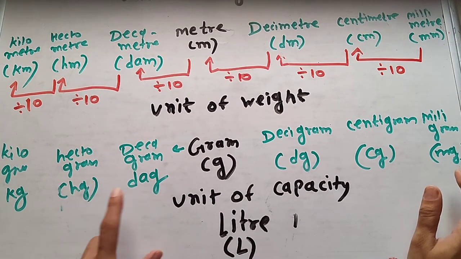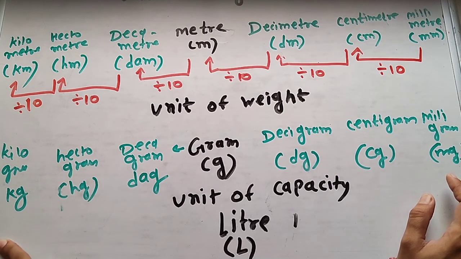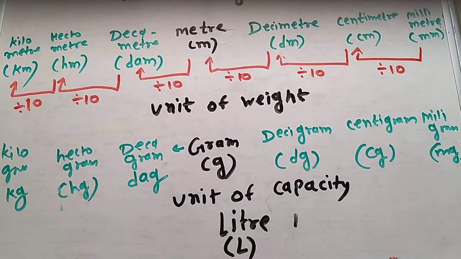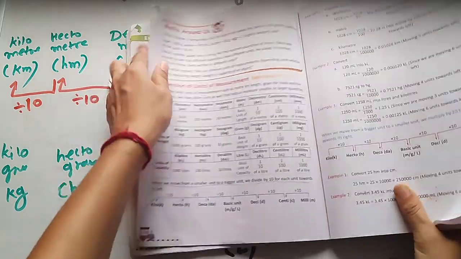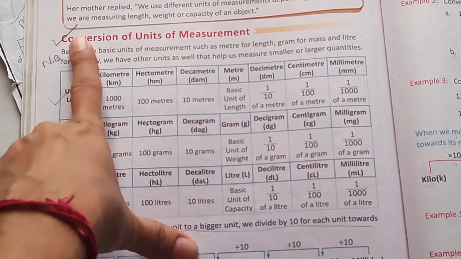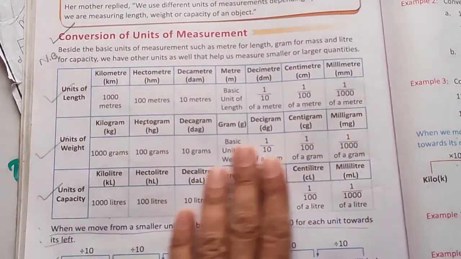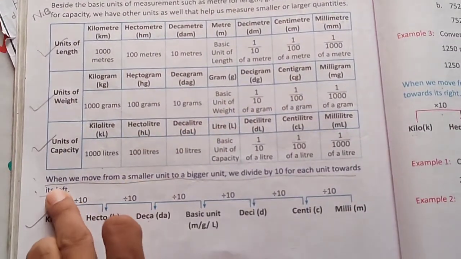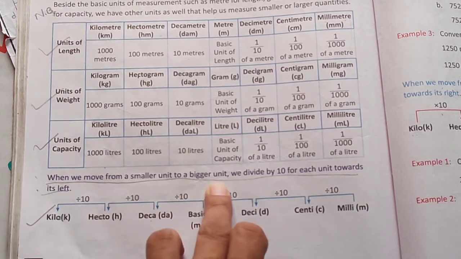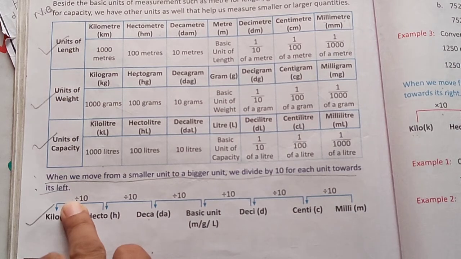When you move this side, there are decaliter, hectoliter, and kiloliter. So you have to write this in your notebook today. Write this table of conversion of units of measurement in your notebook, and also write this sentence: when we move from a smaller unit to a bigger unit, we divide by 10 for each unit toward its left.